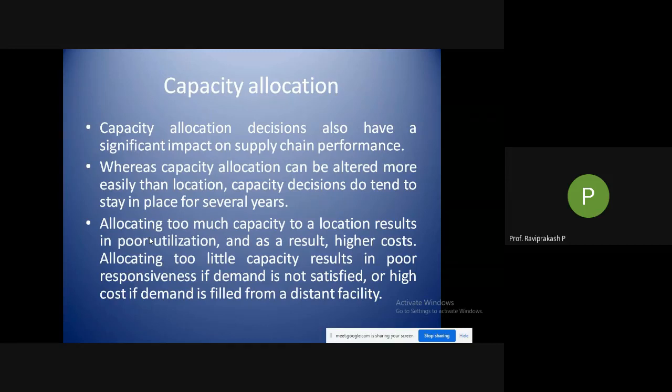Your cost increases, because the people from that facility have to send the parcel or package to places which are near to your facility, right? So the cost of transportation also increases.